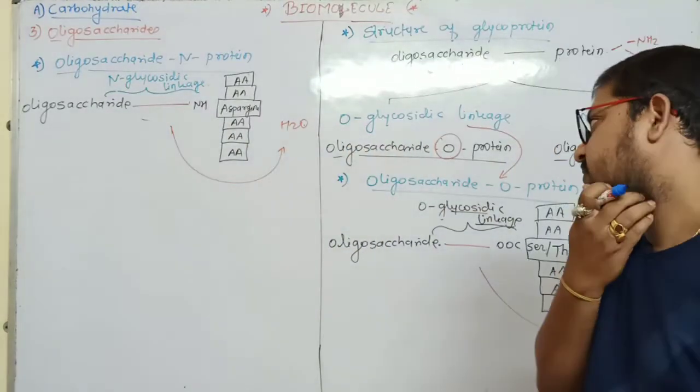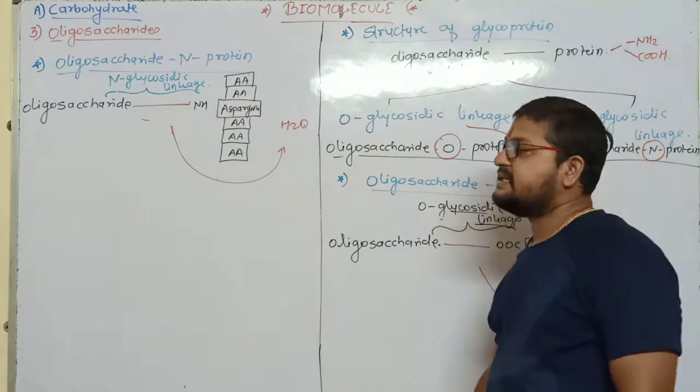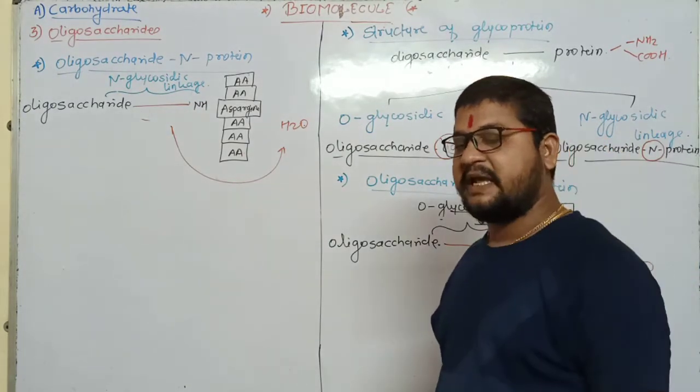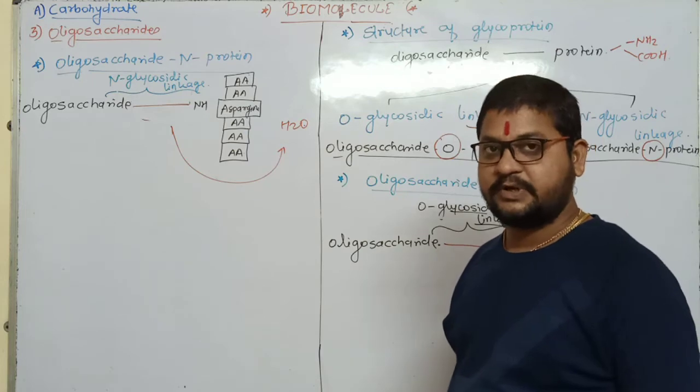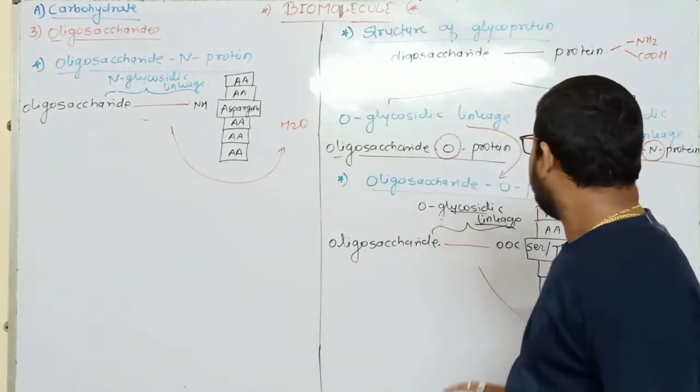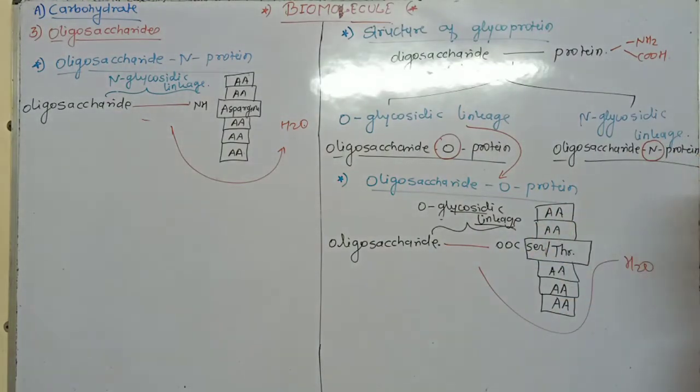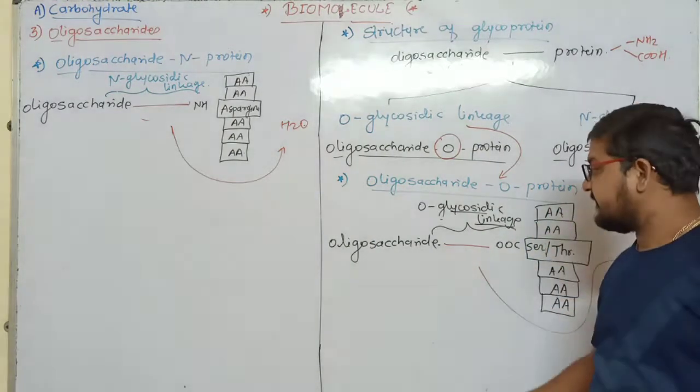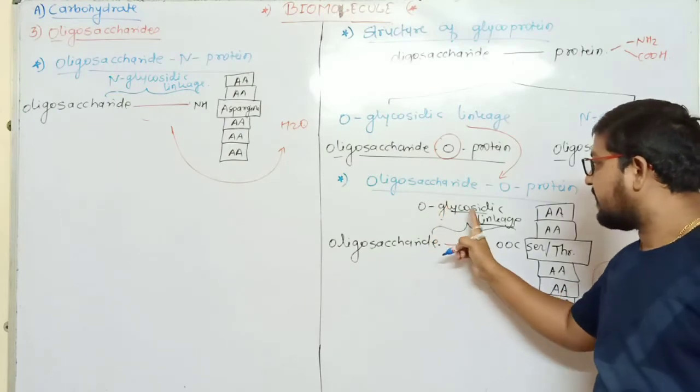Now, some important concept here. If the amine group is involved in the formation of glycoprotein, such a linkage is called N-glycosidic linkage. If the carboxyl group is involved in the formation of glycoprotein, then such a linkage is called O-glycosidic linkage.